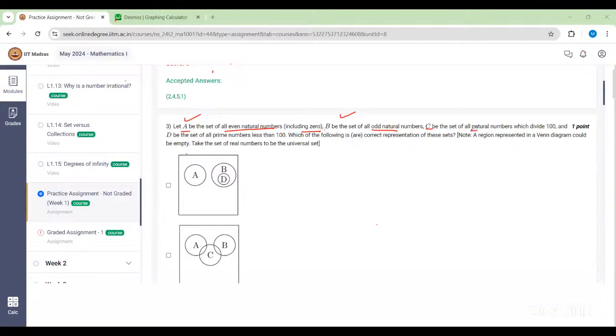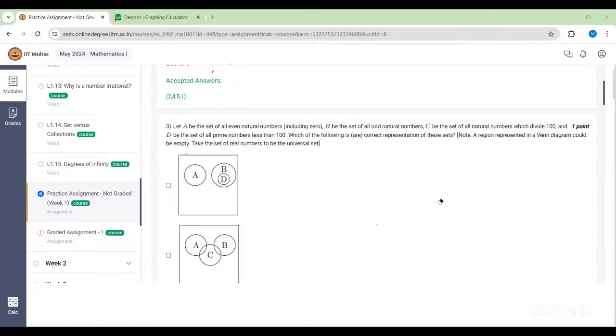C is the set of all natural numbers which divide 100. Sorry, ma'am, I did not read the even natural numbers part. It's my bad. Okay, fine. Got it. Any other question from the practice assignment?